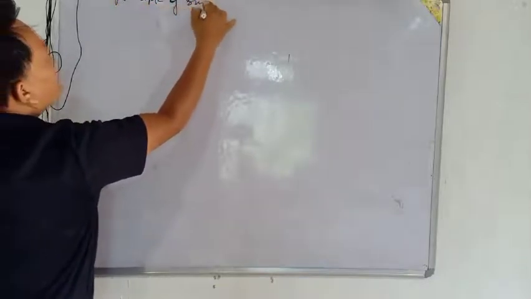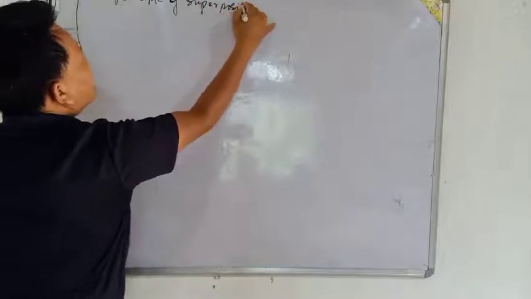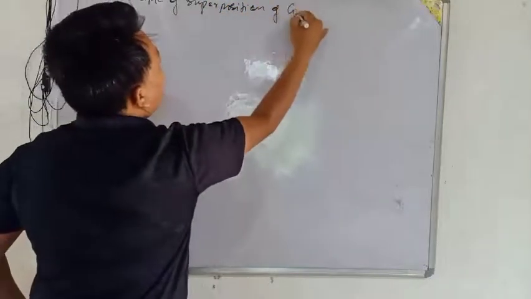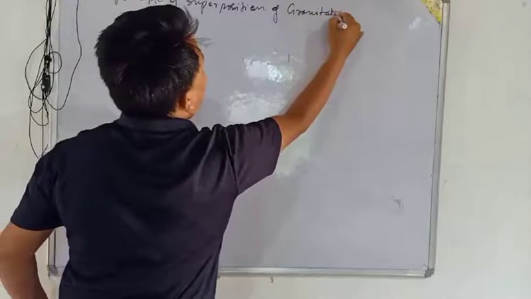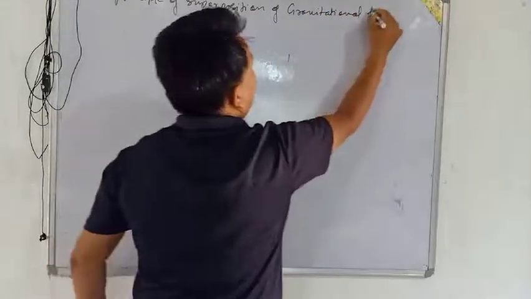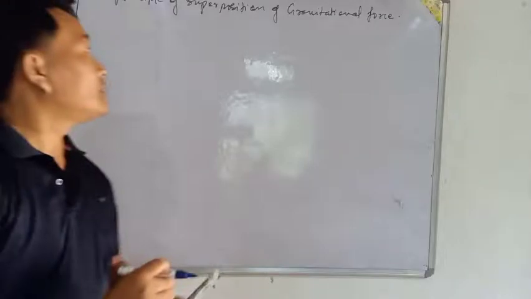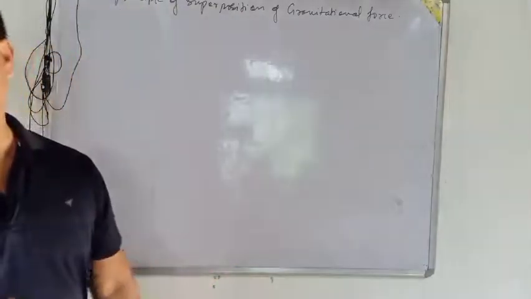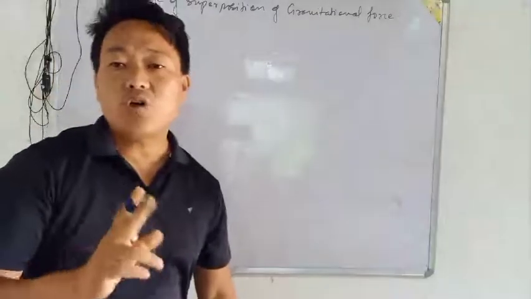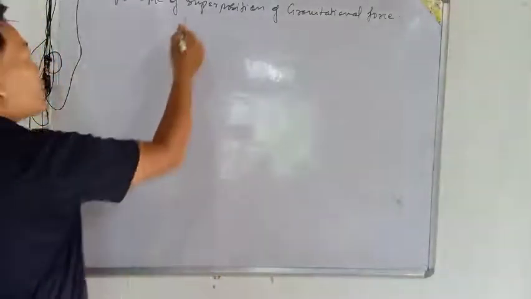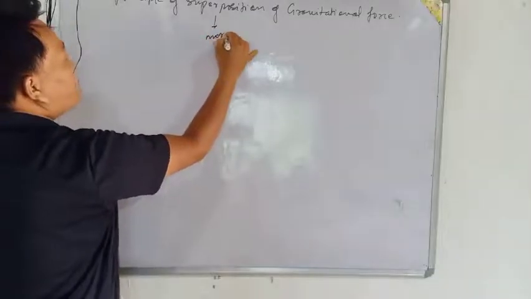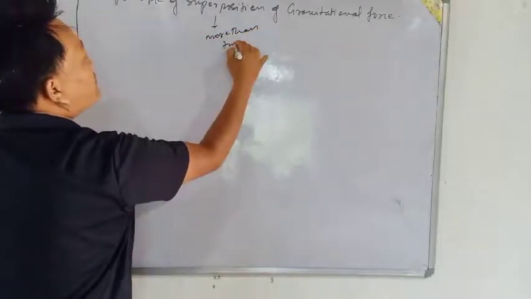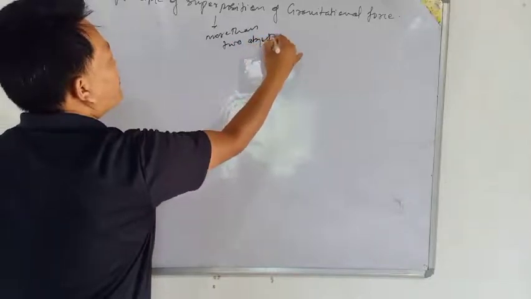Principles of superposition of gravitational force. Here we will take more than two objects. Till now, what we have done is for two objects only, so here we will do it for more than two objects.